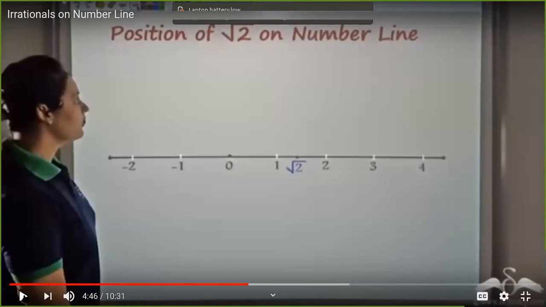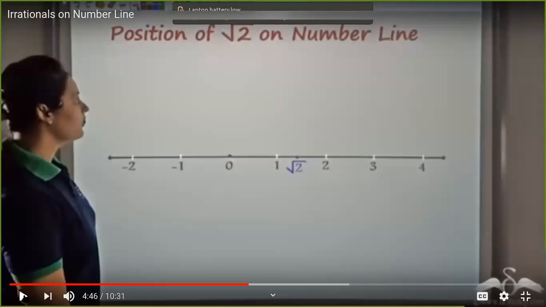Like this, you have to continue to find out how I can position root 3 and root 5 on the number line. In our next class, we will learn how to locate root 3 and root 5 on the number line. There are also a few small activities we can do, because locating irrationals on the number line is such an interesting activity.